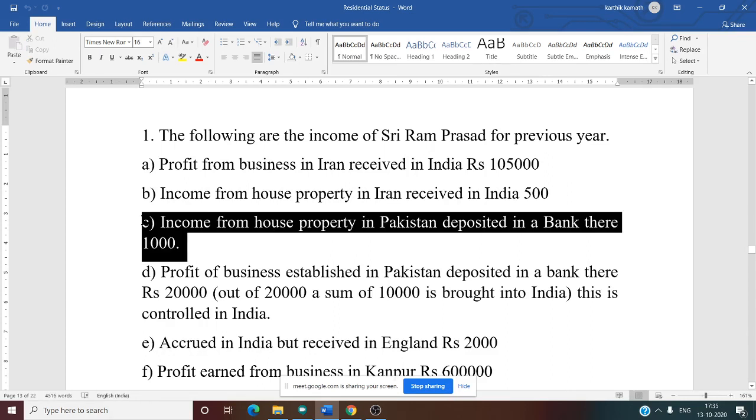Next, income from house property in Pakistan deposited in a bank there. Not taxable. Then who is taxable? In this case, only one is taxable. Who is that person?